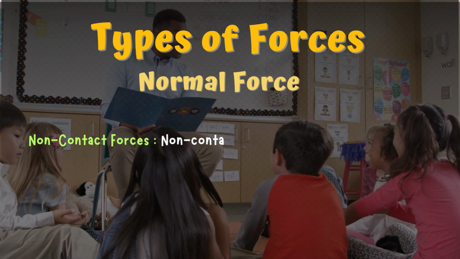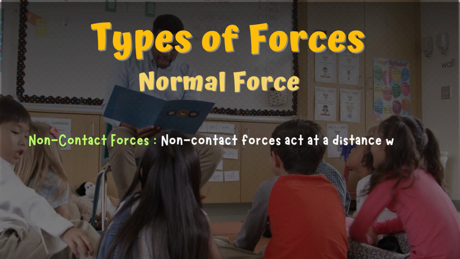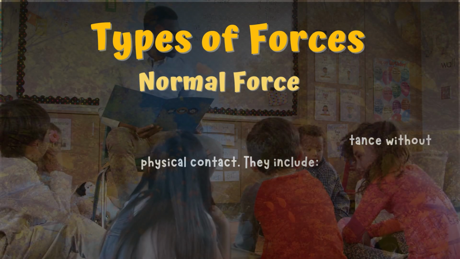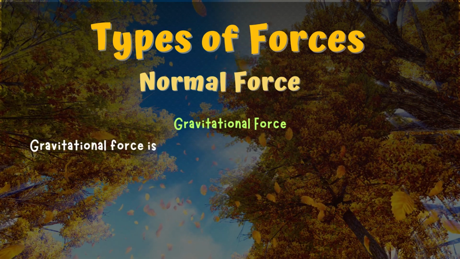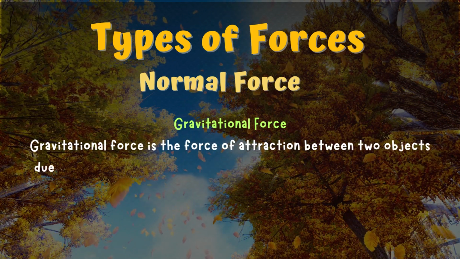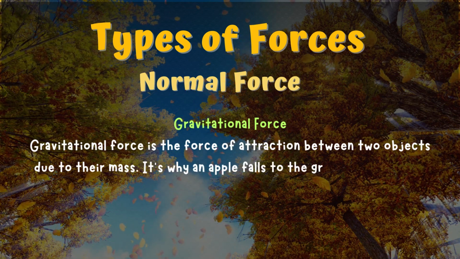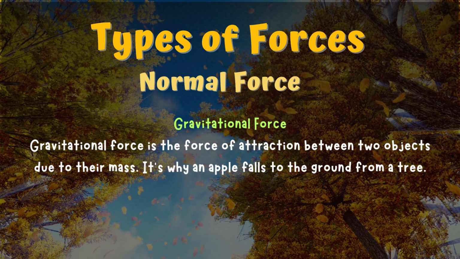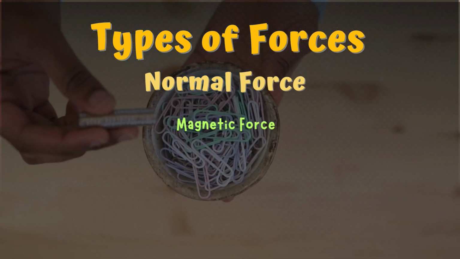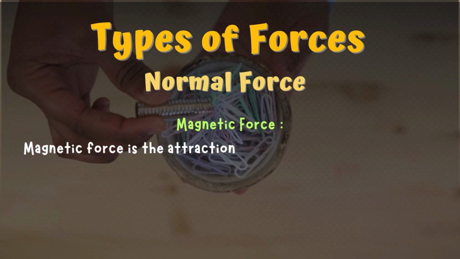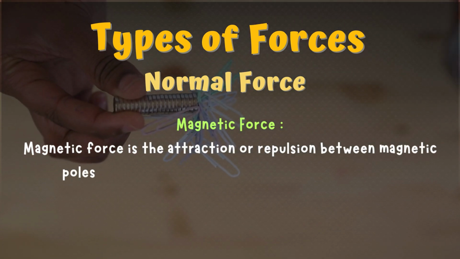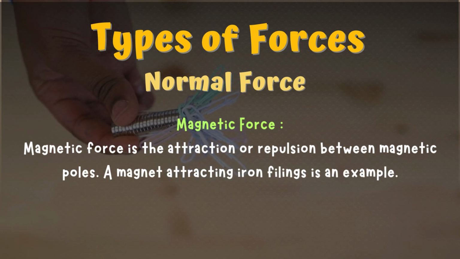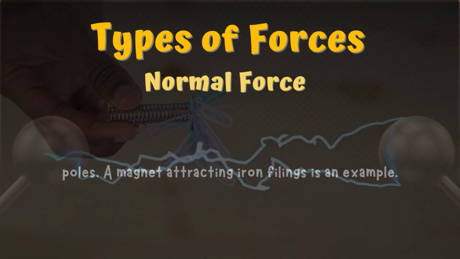Non-contact forces. Non-contact forces act at a distance without physical contact. They include gravitational force. Gravitational force is the force of attraction between two objects due to their mass. It's why an apple falls to the ground from a tree. Magnetic force. Magnetic force is the attraction or repulsion between magnetic poles. A magnet attracting iron filings is an example.